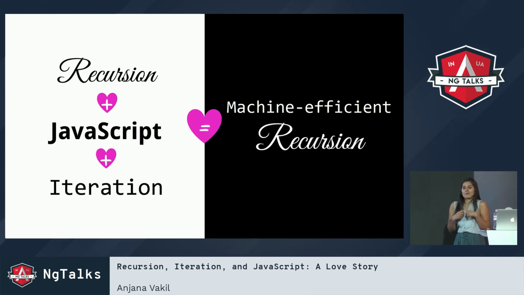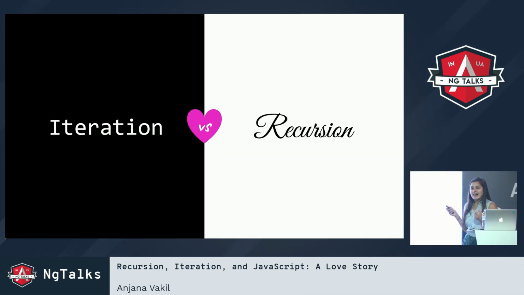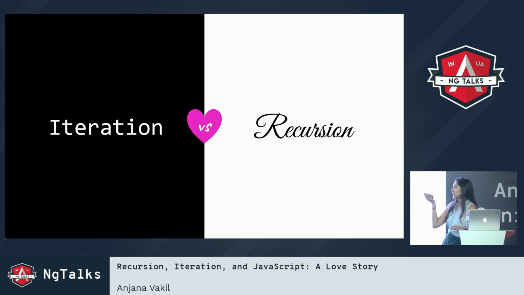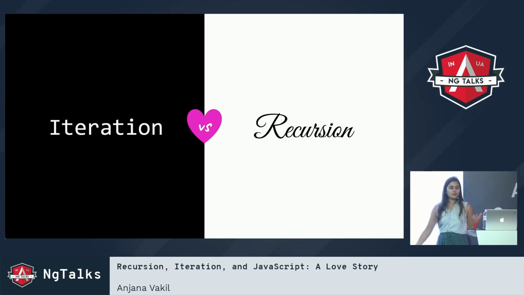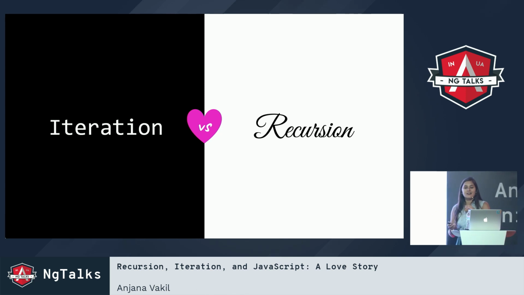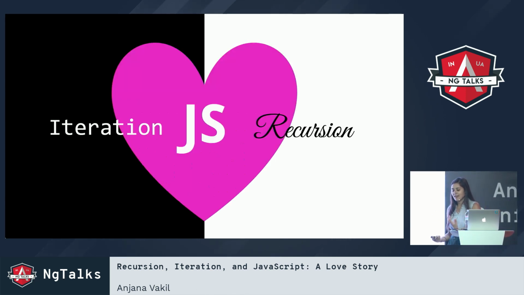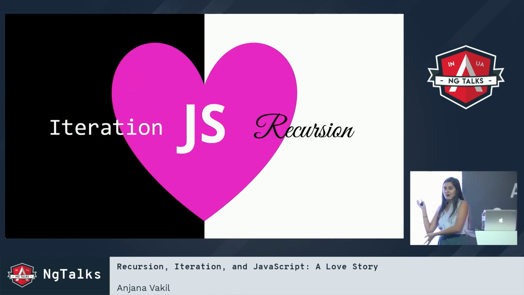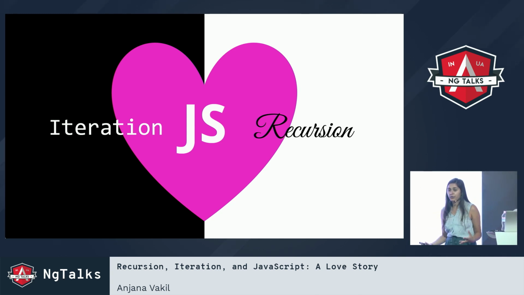So again, warm fuzzies. I think this shows that we've got iteration on one hand and recursion on the other hand, but it doesn't have to be a versus situation. It doesn't have to be this Capulets and Montagues, pew pew pew, everybody. Instead, we can actually unite them with a little love from JavaScript. We've been able to take elements of one and bring them into the other to make them both easier to work with, in terms of human efficiency and in terms of machine efficiency.